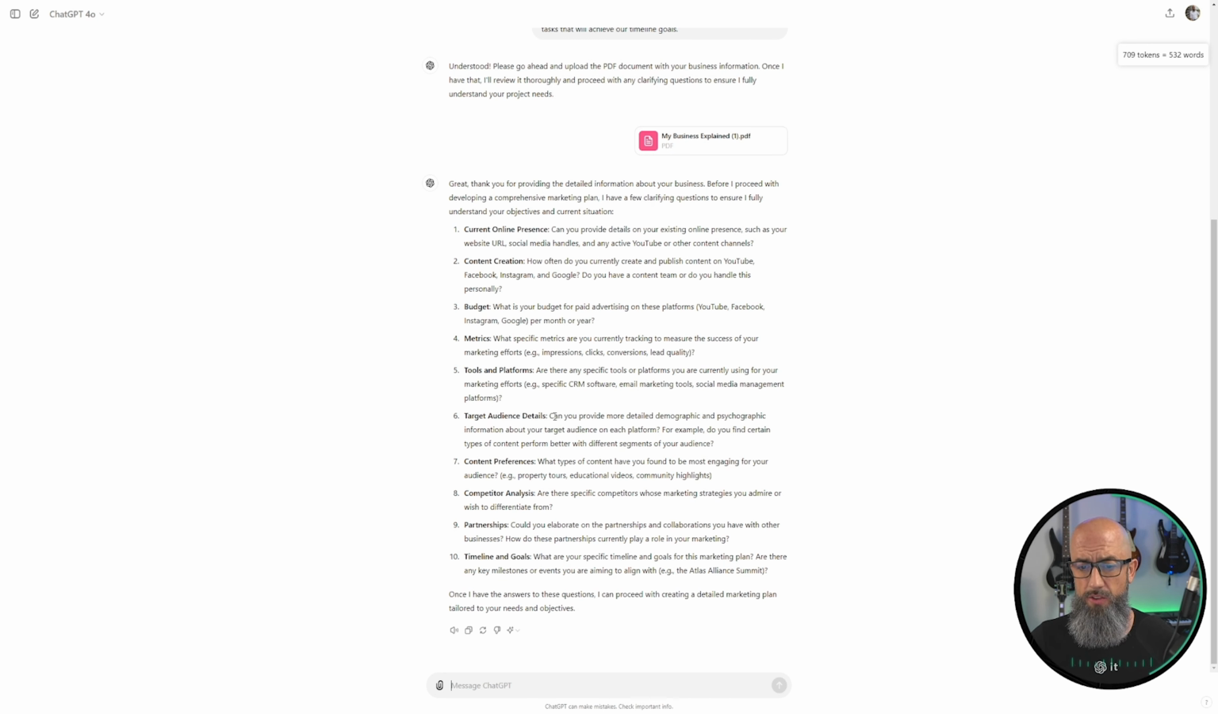Target audience details. Can you provide more detailed demographic and psychographic information about your target audience on each platform? For example, do you find certain types of content to perform better with different segments of your audience? So this is going beyond the target audience that we talked about in the My Business section. It knows our target audience there, but now it's asking for more of the psychographics and information on the platform and what you see as more successful.